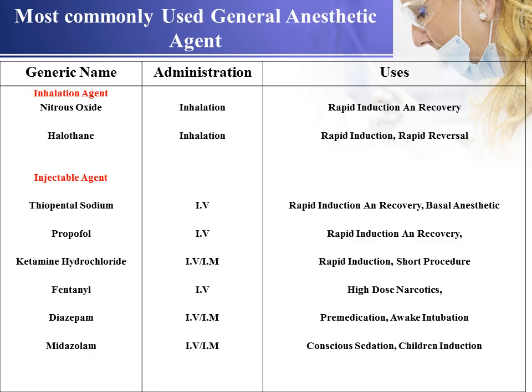Now, most commonly used general anesthetic agents for general anesthesia include the inhalation agents, that is nitrous oxide, halothane. Then injectable agents include thiopental sodium, propofol, then ketamine hydrochloride, fentanyl, diazepam and midazolam.